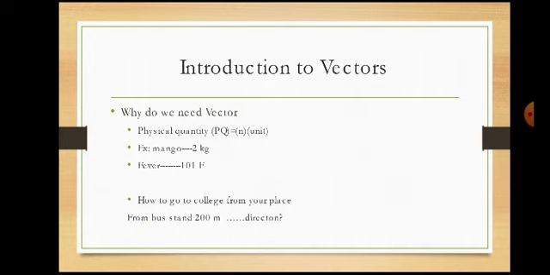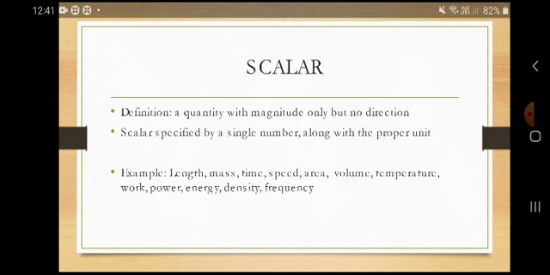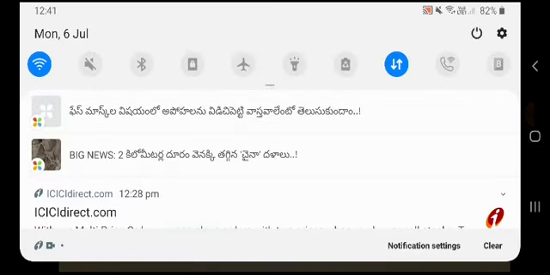Then this type of physical quantity, which needs only magnitude, is called a scalar. A scalar quantity is a quantity with magnitude but no direction.